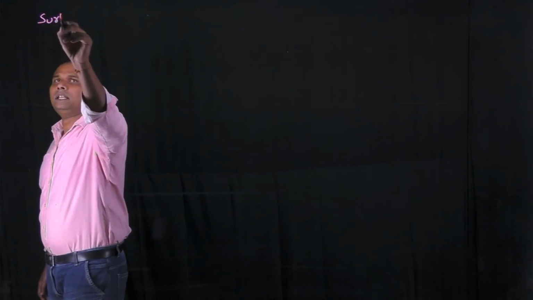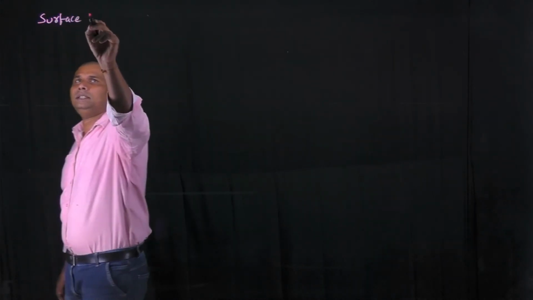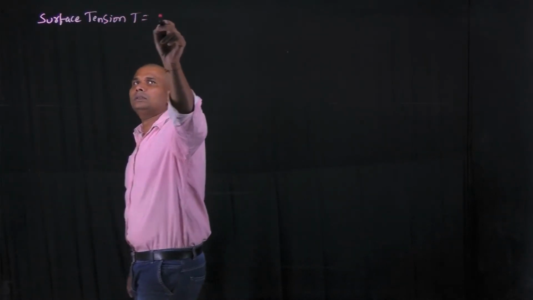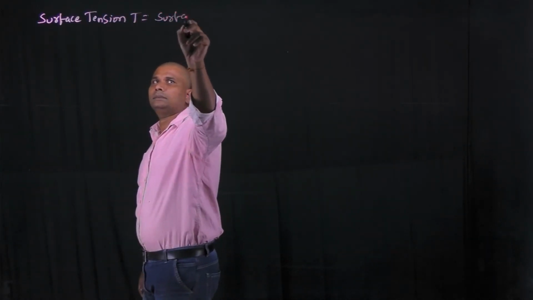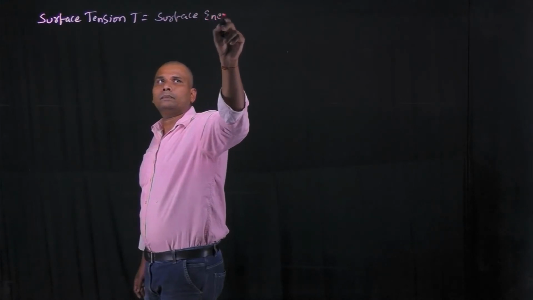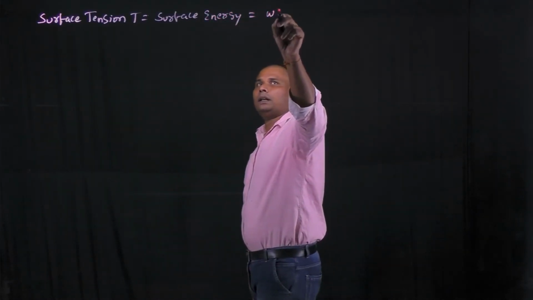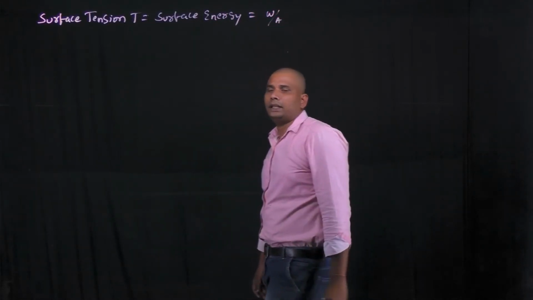In this session, we have to discuss the applications based on the relation between surface tension and surface energy. In the previous session, we derived that the relation between surface tension and surface energy is: surface tension is equal to surface energy, and the surface energy is nothing but work done per unit surface area.